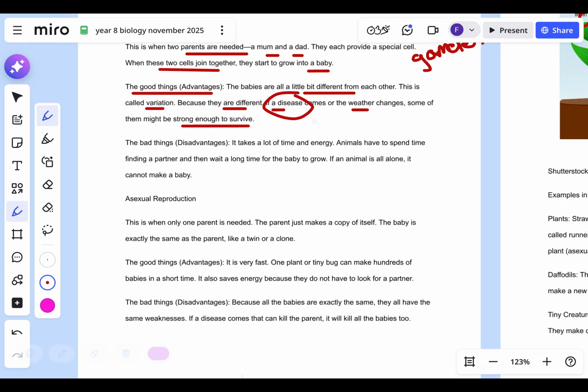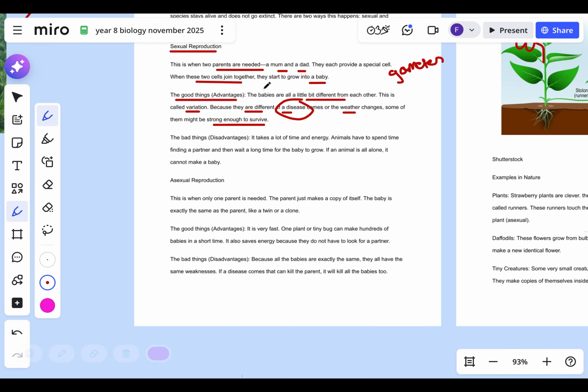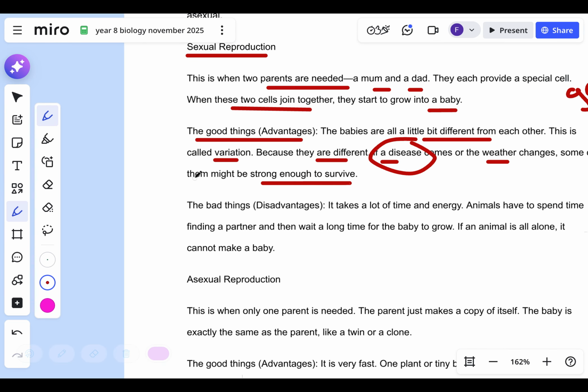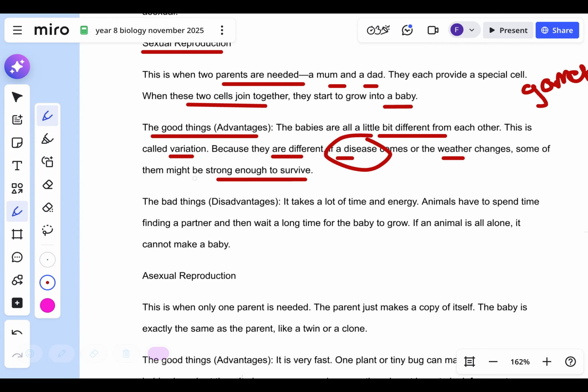There's a really interesting personal experience of mine with disease. I got malaria when I was a bit older than you, but I have a friend who's completely immune to malaria. So those are kind of good things. As a population, if suddenly everyone caught malaria, then those people who are immune would survive, so humans wouldn't go extinct. Doesn't help me, I'd be dead. But the point is the species wouldn't go extinct.